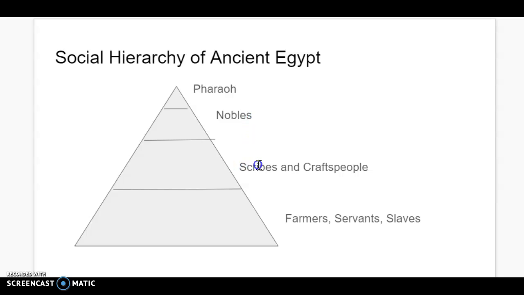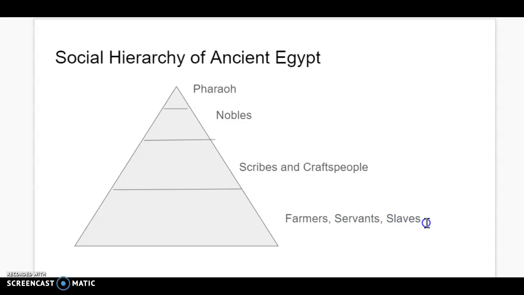Below that, the educated elite that are the scribes that have a very valuable job, and especially for the Pharaoh. Think about it. If you're a scribe and the Pharaoh wants you to tell his story, and we're reading those stories on tomb and pyramid walls 4,000 years later, then the scribe was an important person because they ensured that that Pharaoh's legacy, his history, his story carried on. And of course, the people that have a skill set of making things are the craftspeople, and they are considered more important than the people that are farmers, servants, and slaves.